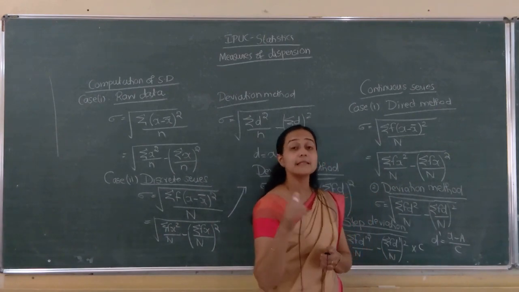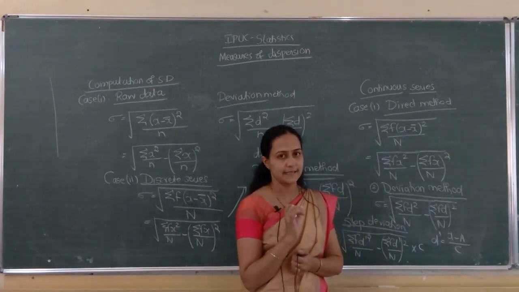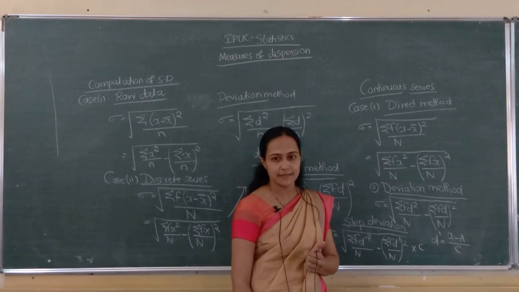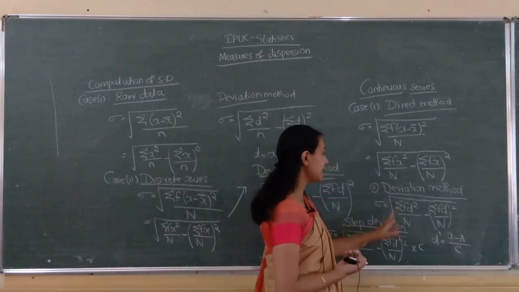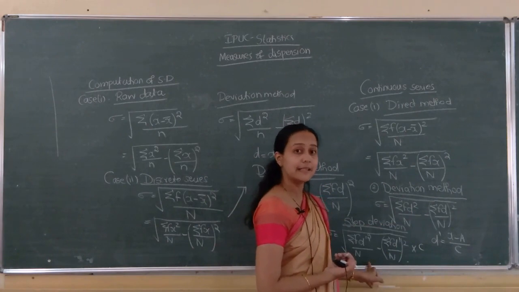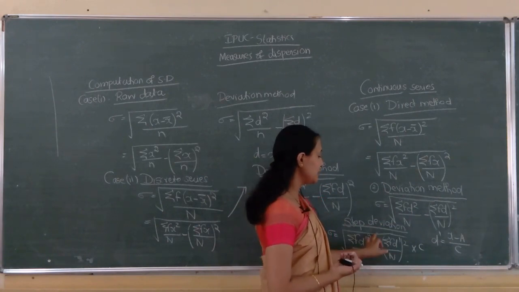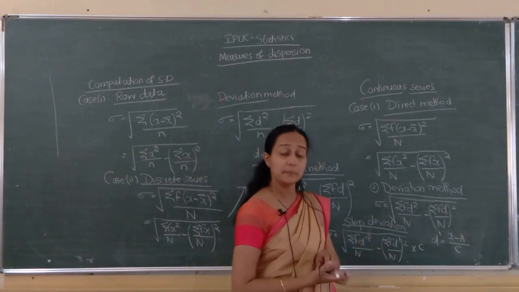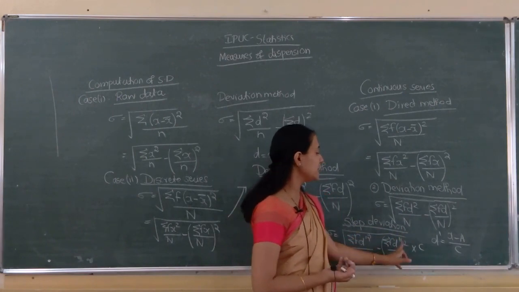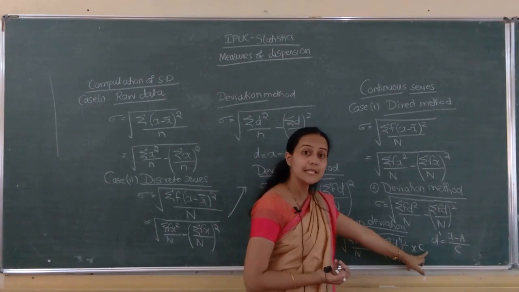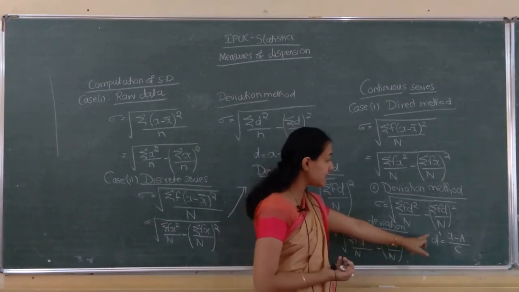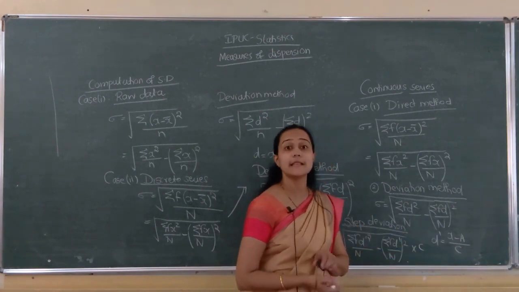Why did c come? C means the width of the class interval. So it is d dash. Instead of d, here comes d dash. Sigma f into d dash square divided by n minus sigma f into d dash divided by n the whole square, into c. Because d dash equals x minus a divided by c.